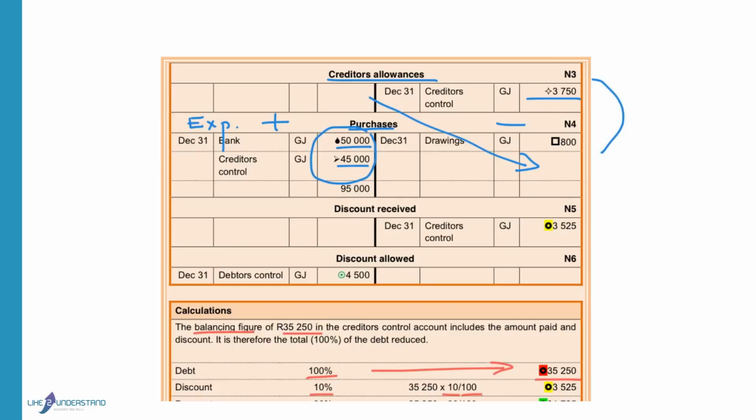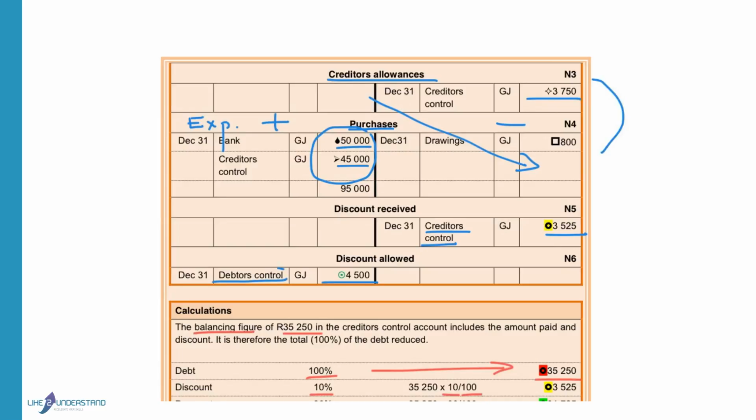Discount received will be credited because it's an income. You have to record that it will be the debit entry in the creditors' control account. Don't write bank because this amount is not included in the bank figure. Discount allowed is an expense and will be recorded on the debit side. The account that will be credited will be debtors control and not bank.